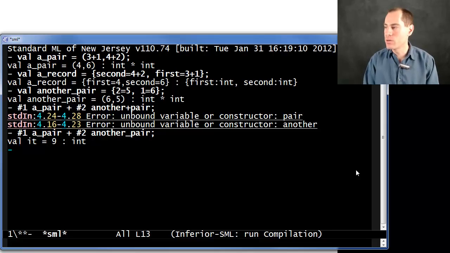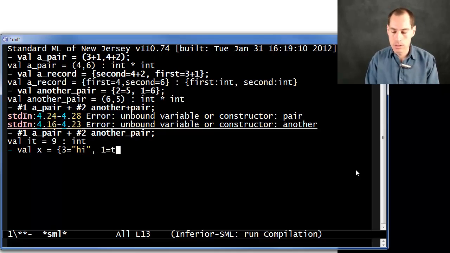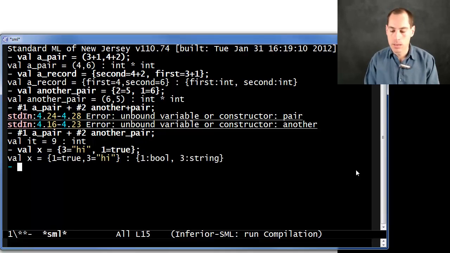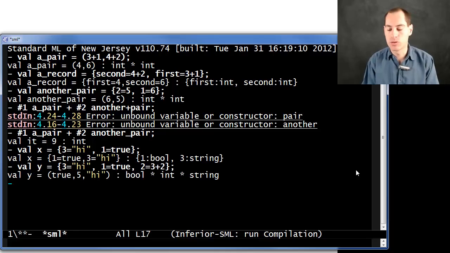And just to show that you really can give numeric field names to records, if I had a record like this with 3 and 1, all right, well, that prints as a normal record. It has type 1 colon bool, 3 colon string. But if I had something with 3 equals "hi", 1 equals true, 2 equals, say, 3 plus 2, now I have a triple, true, 5, "hi", bool star int star string.